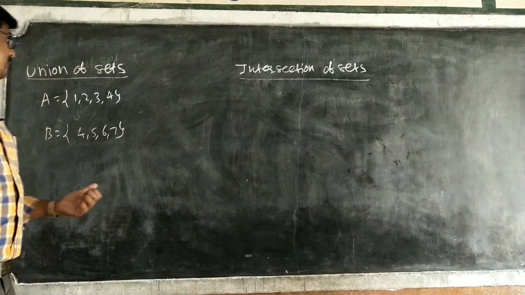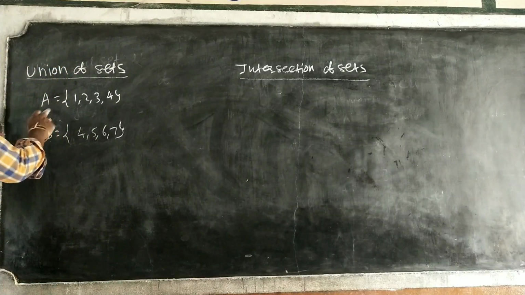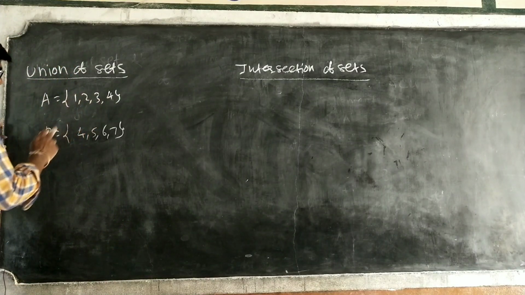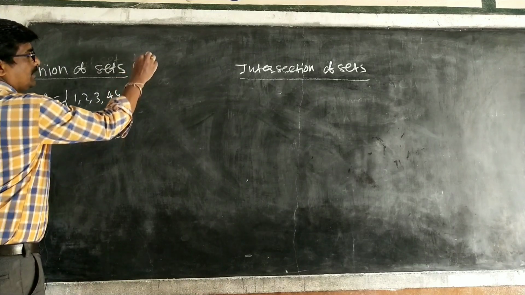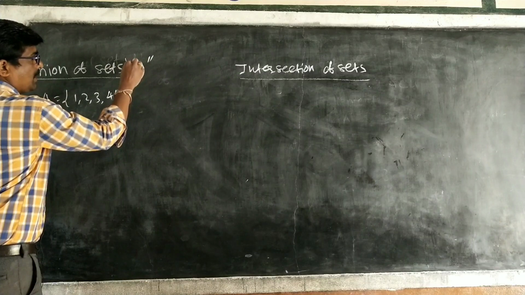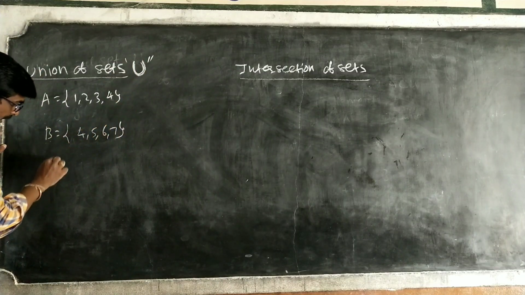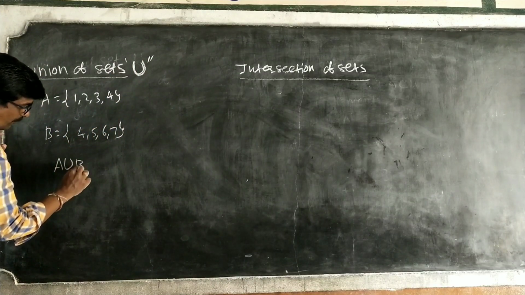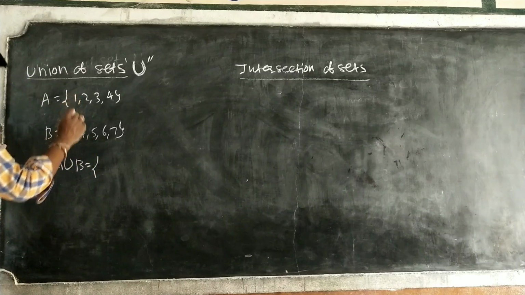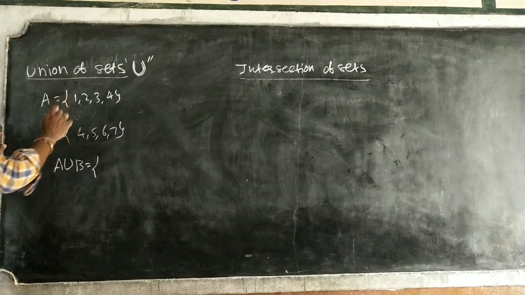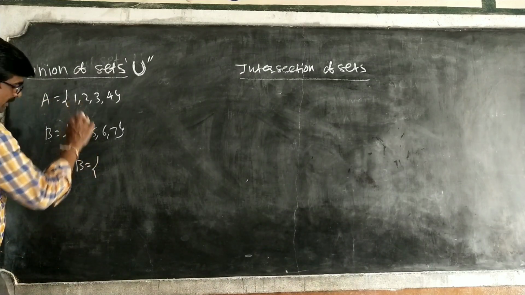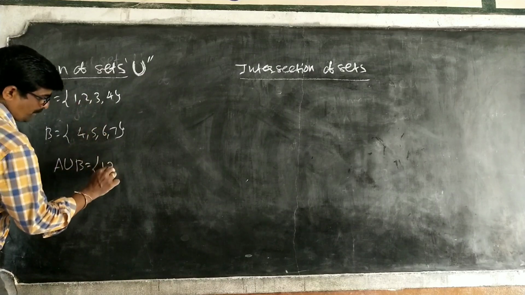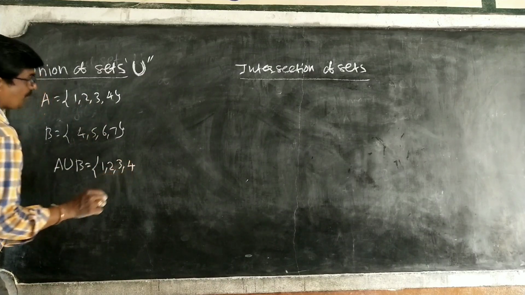Union of sets, intersection of sets. What is union? I am taking set A equal to 1, 2, 3, 4. Set B equal to 4, 5, 6, 7. Okay, this is the symbol of union. A union B means what you have to write? You have to write all elements of A and B. Here 1, 2, 3, 4.